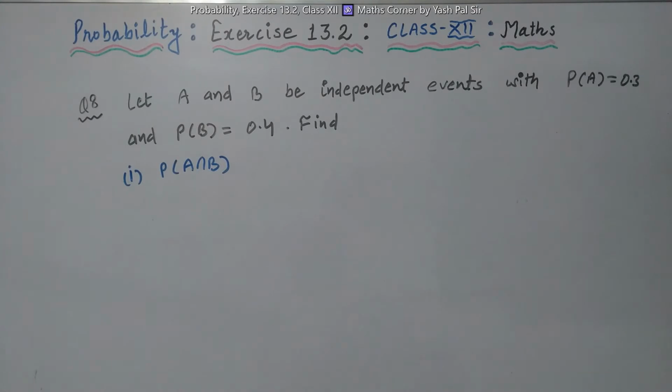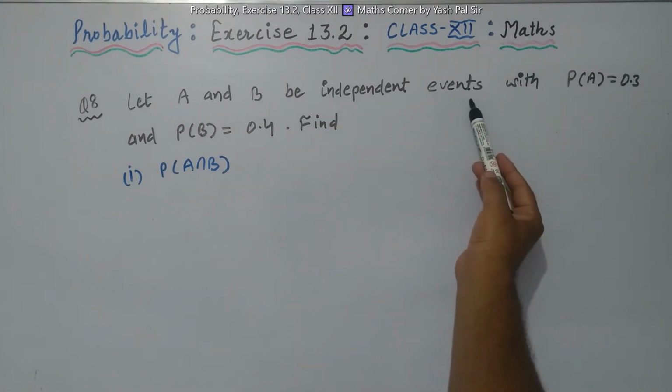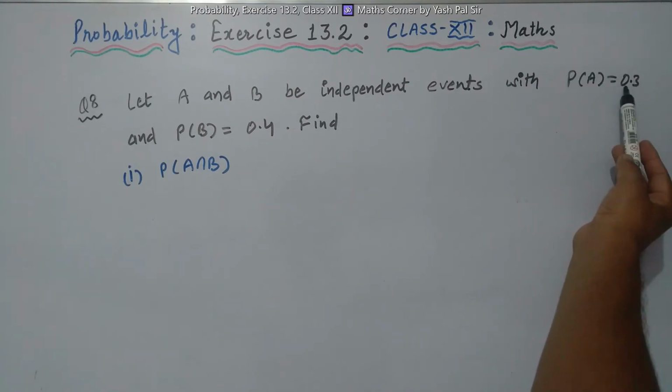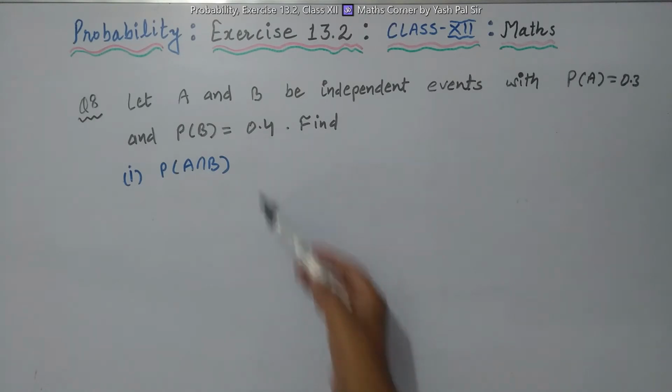Question number 8. Let A and B be independent events with probability of A equal to 0.3 and probability of B equal to 0.4.